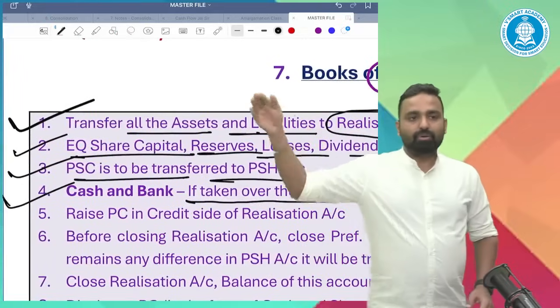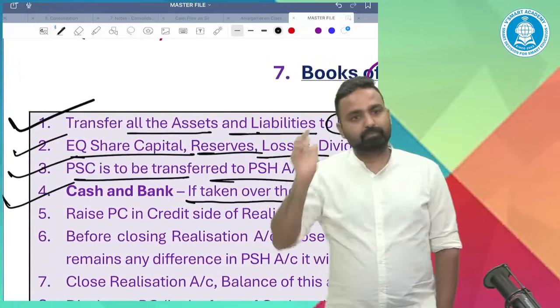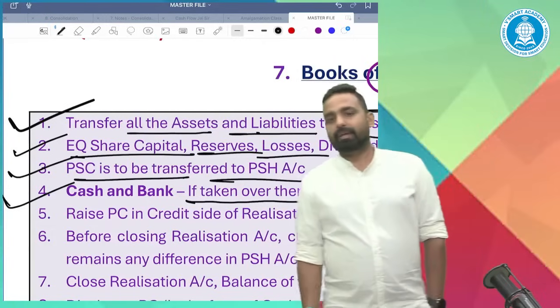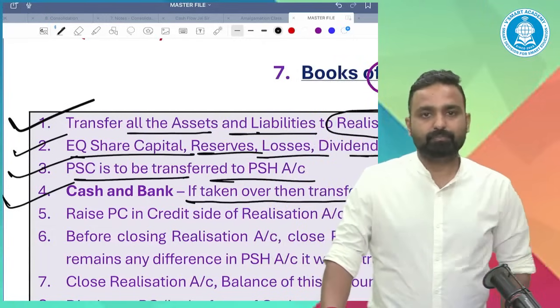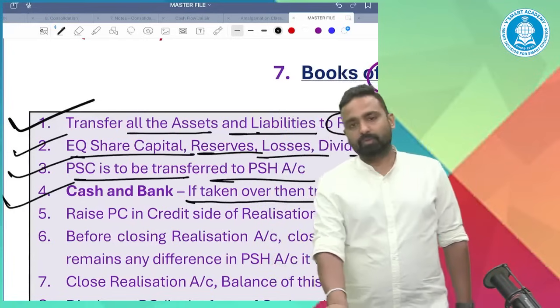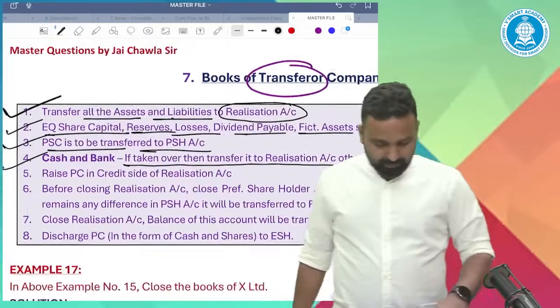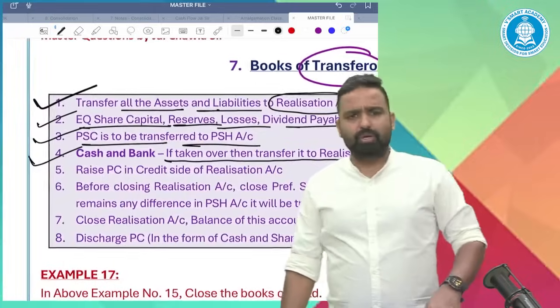Guys, till now, 4 points are there. Have you understood this or not? Everyone, please tell me, have you understood this concept or not? All right. So all 4 items transferred.